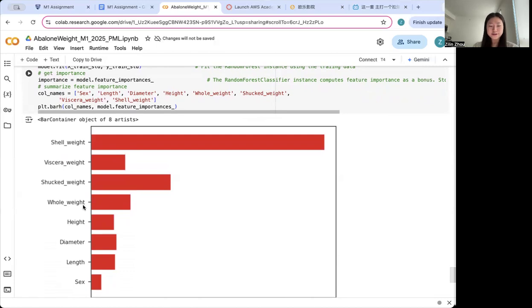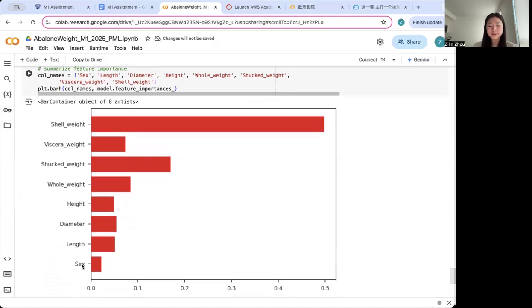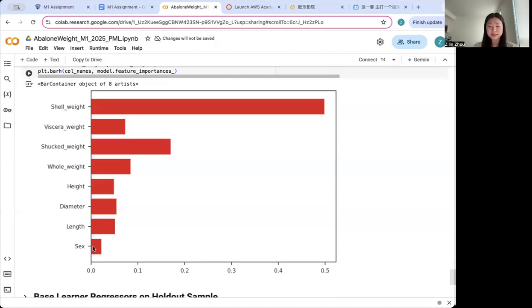On the other hand, features like length, diameter, and height had moderate importance, while the categorical variable sex was least impactful. This analysis aligns with biological expectations that heavier abalones tend to be older, emphasizing the relevance of weight-based attributes in age estimation.